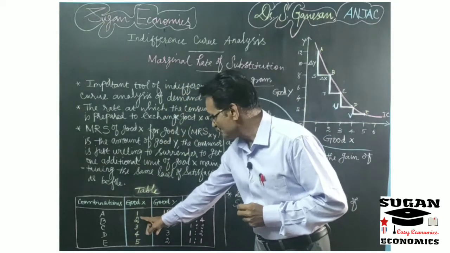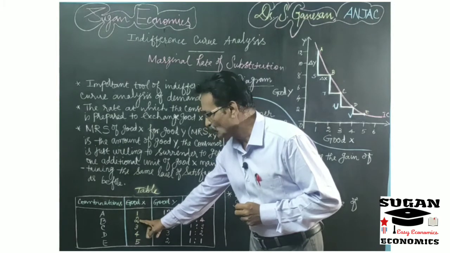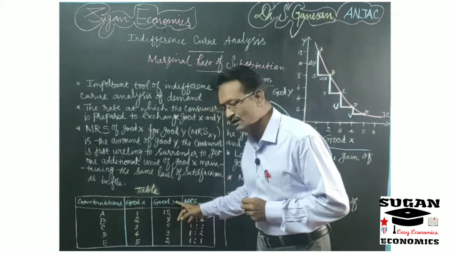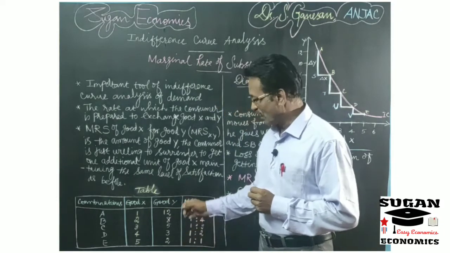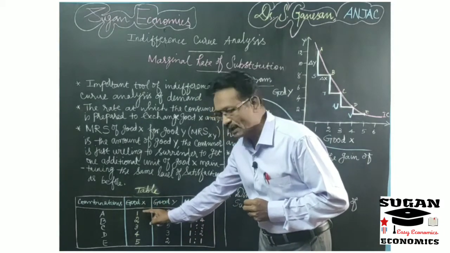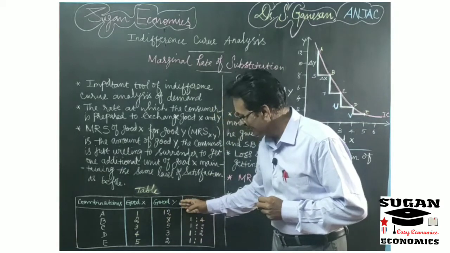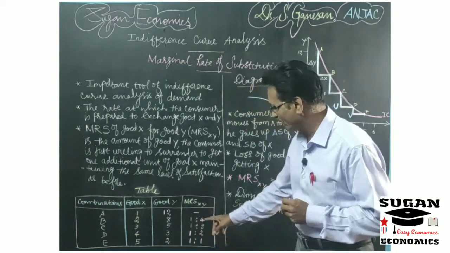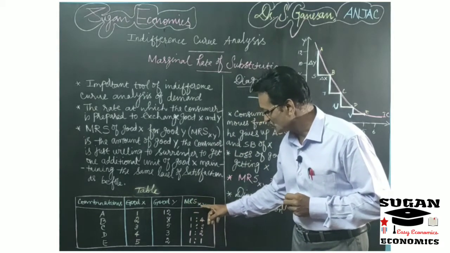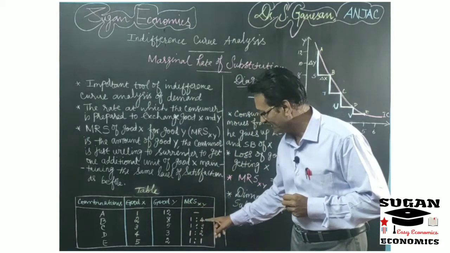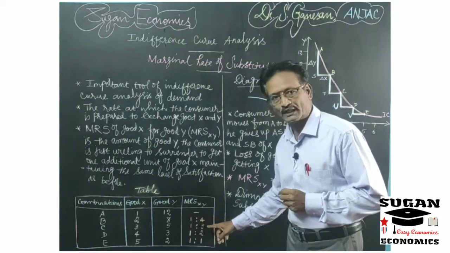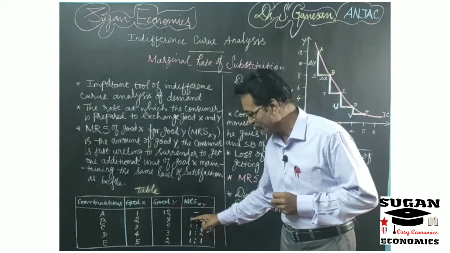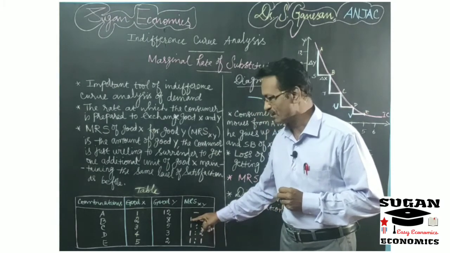Here the consumer has 2 units of good X and 8 units of good Y. That means for getting one additional unit of commodity X, the consumer is ready to give off 4 units of commodity Y. So the marginal rate of substitution of good X and Y is 1:4. The consumer gives off 4 units of Y for getting 1 additional unit of X.